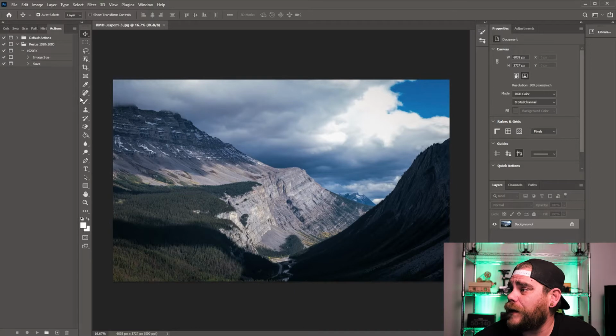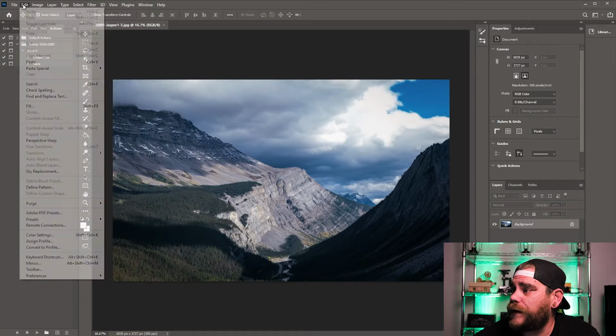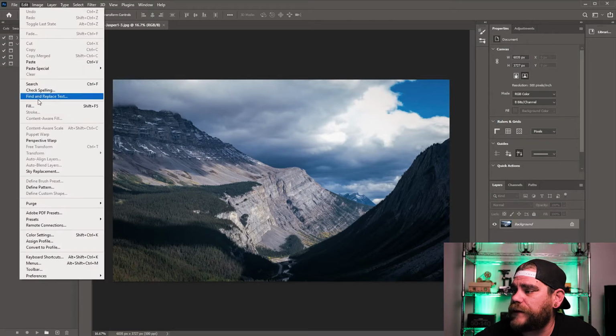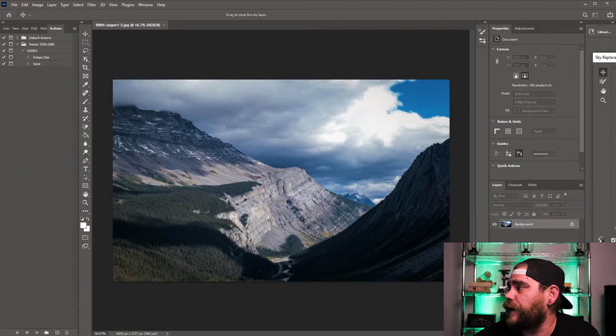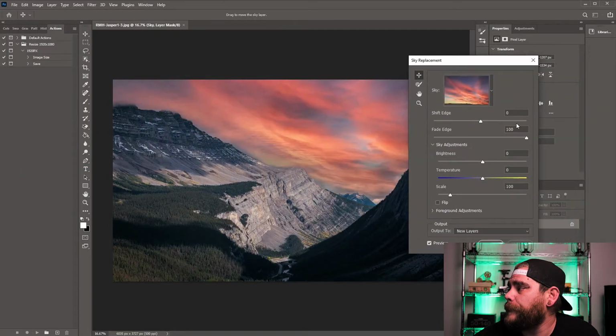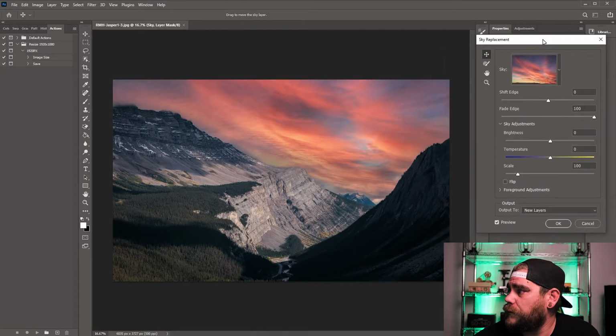Okay, so first things first, you need to fire up Photoshop. Next, what you want to do is click Edit. Now you'll actually see right here, Sky Replacement. So click on Sky Replacement. A new dialog box will pop up right here. As simple as that.